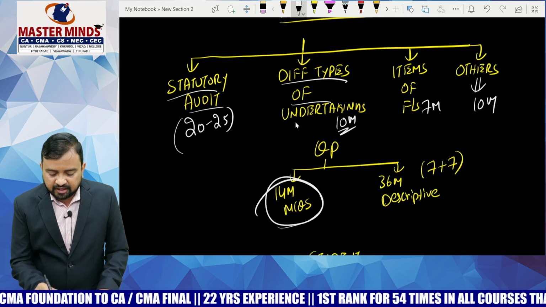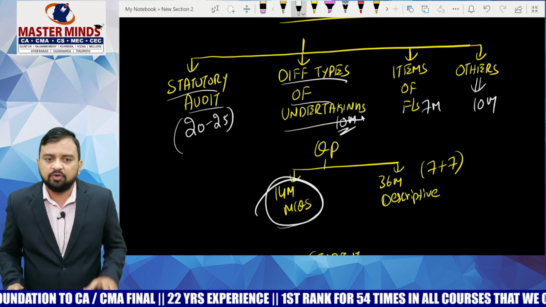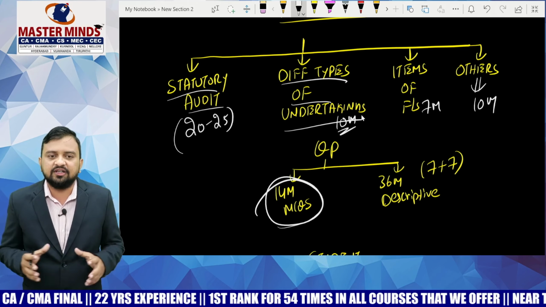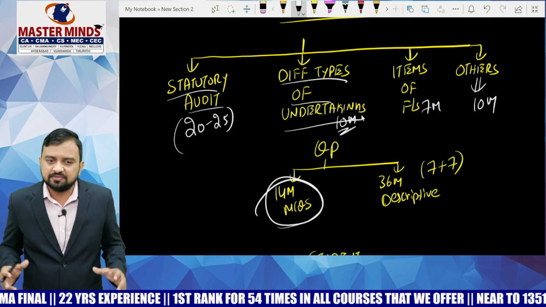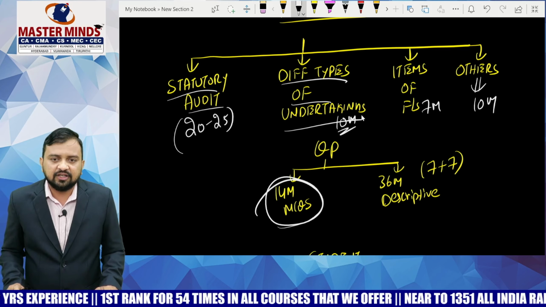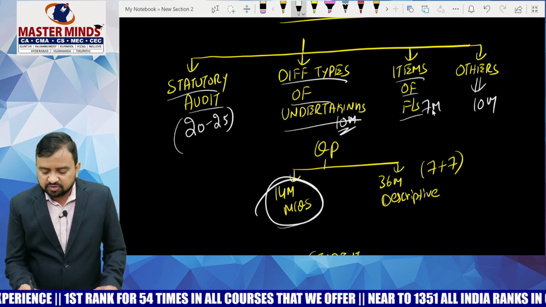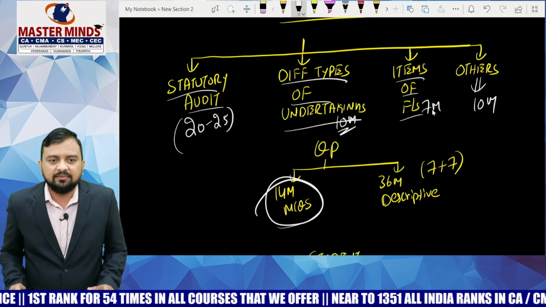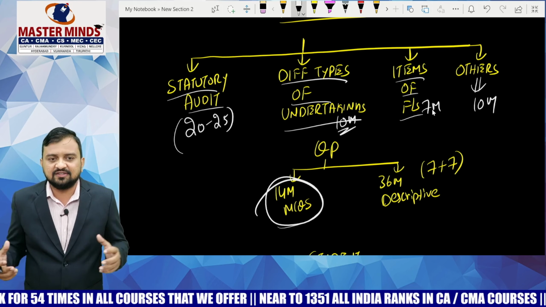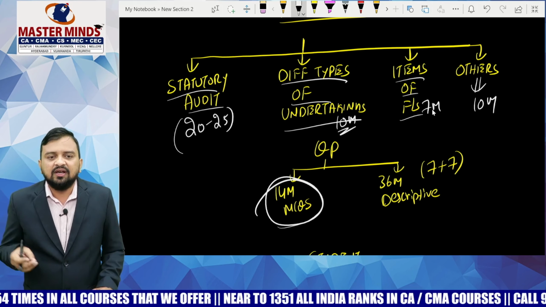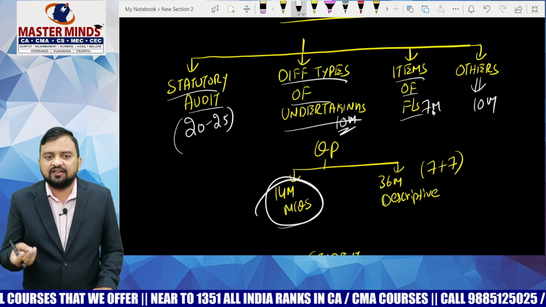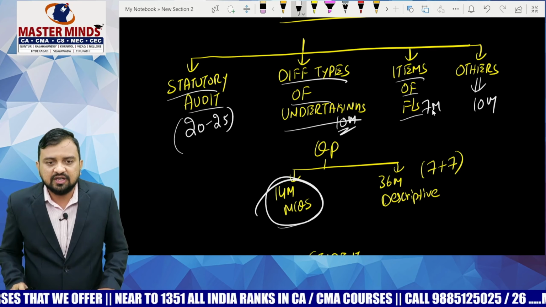Then audit of different types of undertaking, 10 marks, a very important and easy chapter, because it covers how to audit different entities like hospitals, educational institutions, societies, municipalities. We have gone through all those topics very thoroughly. Then audit of items of financial statement, normally a lengthy chapter. You have to remember those assertions, 4 or 5, or 5 or 6 assertions. And if you do not have that much time to spend, then obviously you write the side headings and write the relevant points in those assertions.